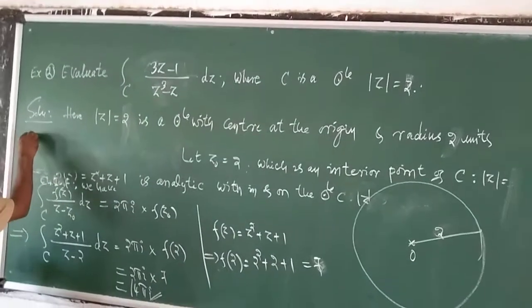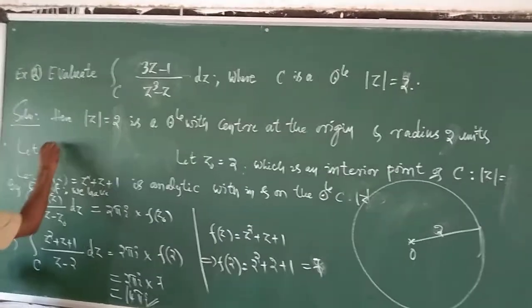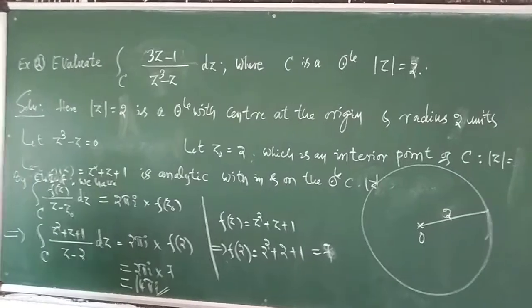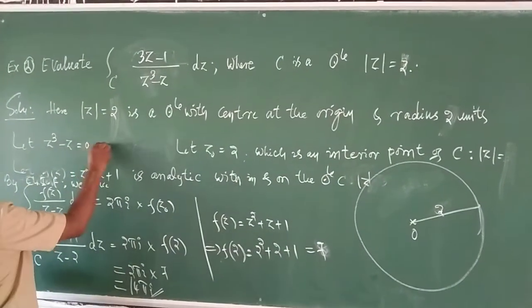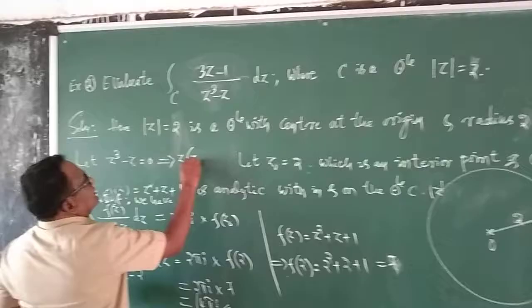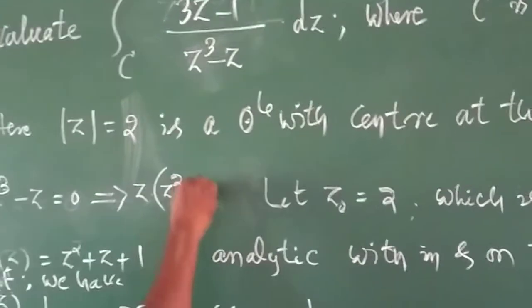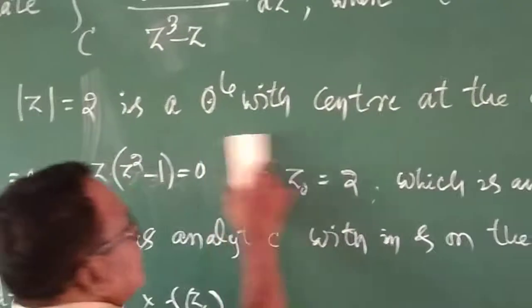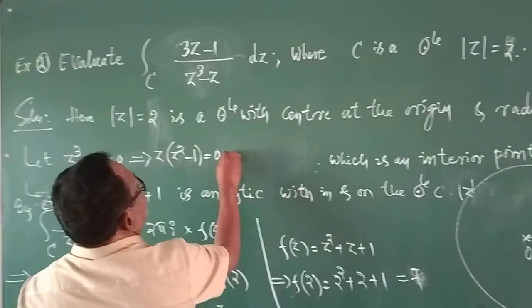Now take the denominator, let z cube minus z is equal to 0. This implies that z is a common factor here, z squared minus 1 is equal to 0.